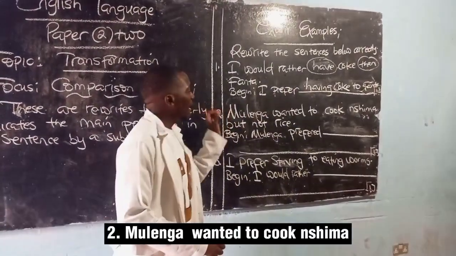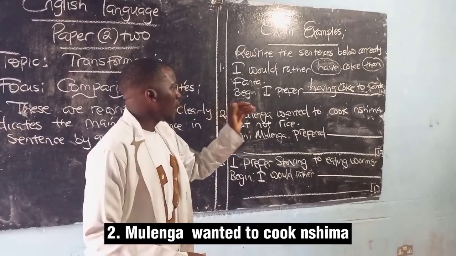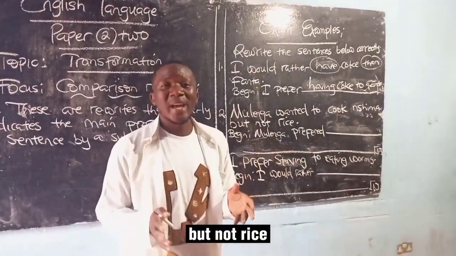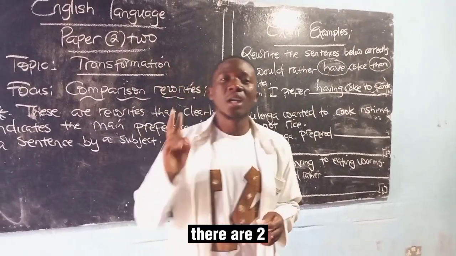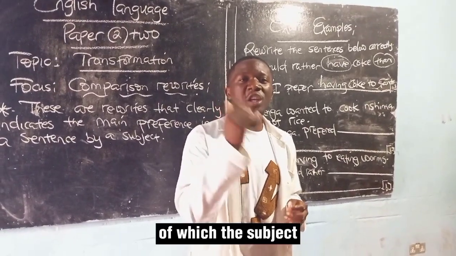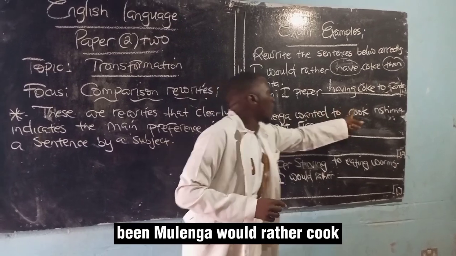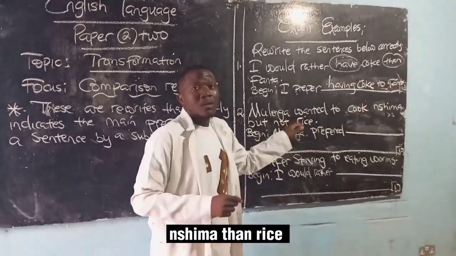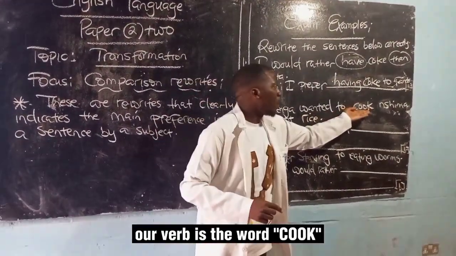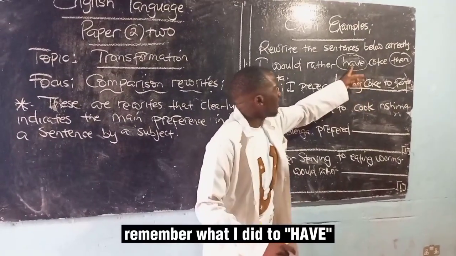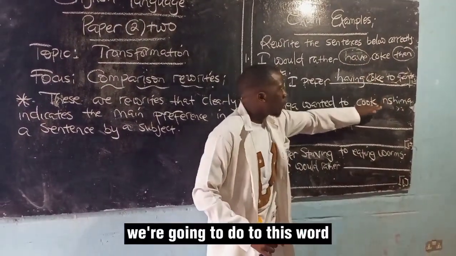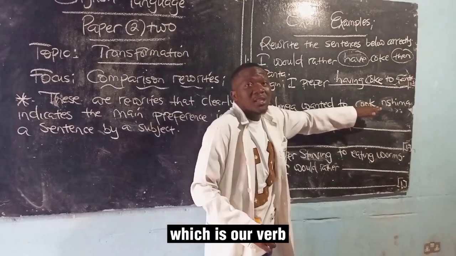Number 2, Mlenga wanted to cook Nshima but not rice. In that sentence, there are two listed meals, of which the subject being Mlenga would rather cook Nshima than rice. Our verb is the word cook. Remember what I did to have. It's the same thing we're going to do to this word, which is our verb.